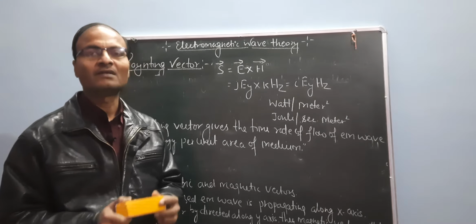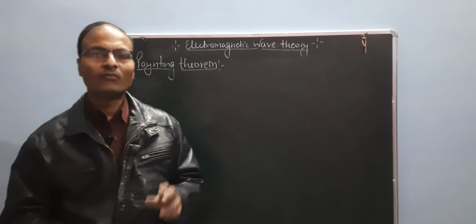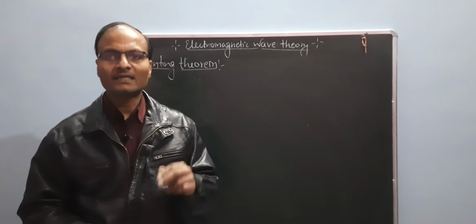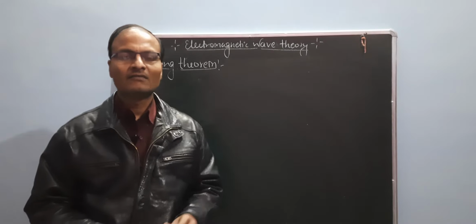We use two equations of Maxwell. The first one is the modified Ampere's law and the second one is Faraday's law.